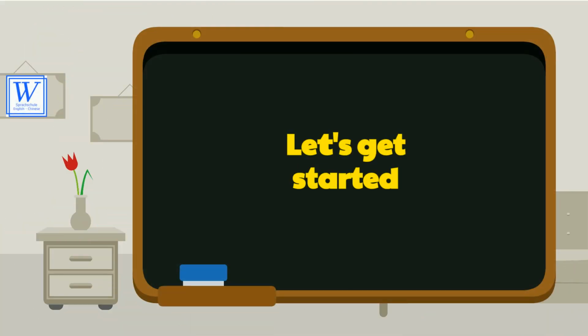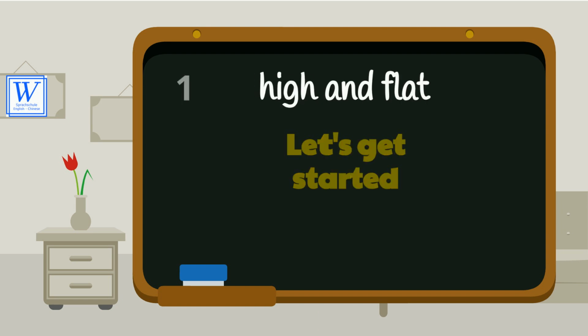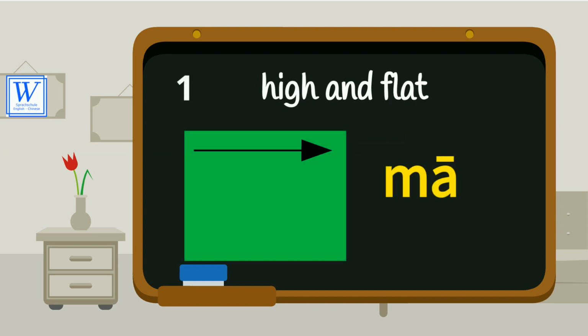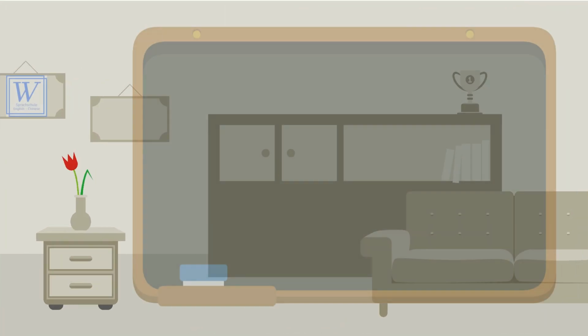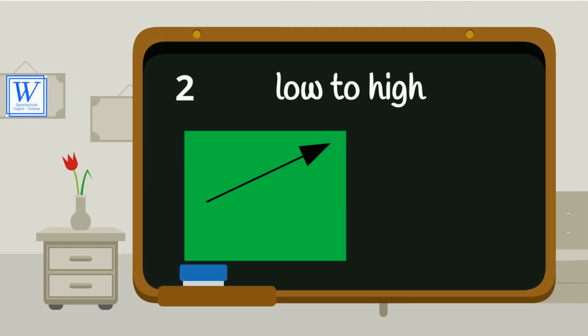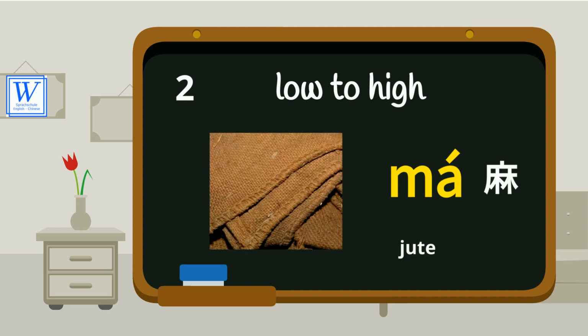So let's get started. The first tone, high and flat. The symbol is a flat stripe. Ma, mā. It means mom. The second tone, low to high. The symbol is like a stripe to the sky. Ma, má, means Jude.